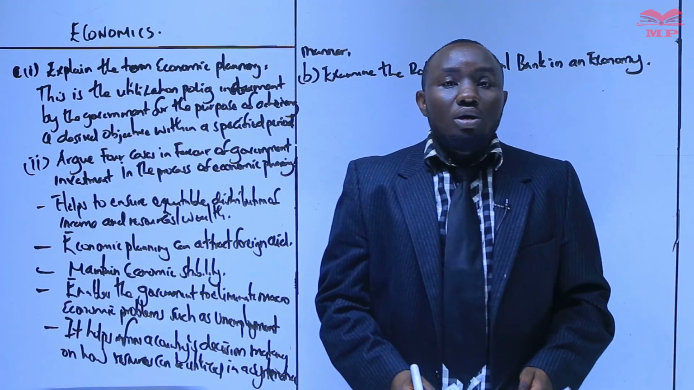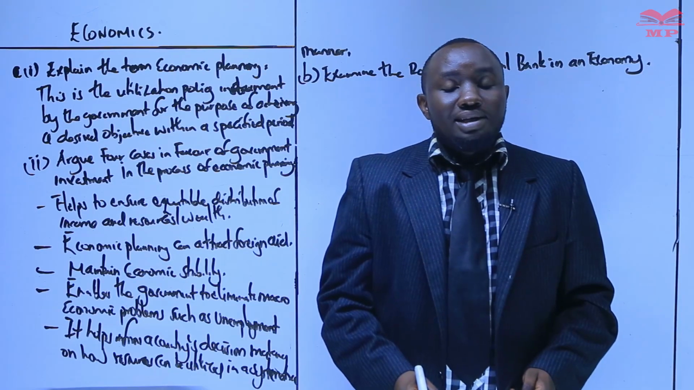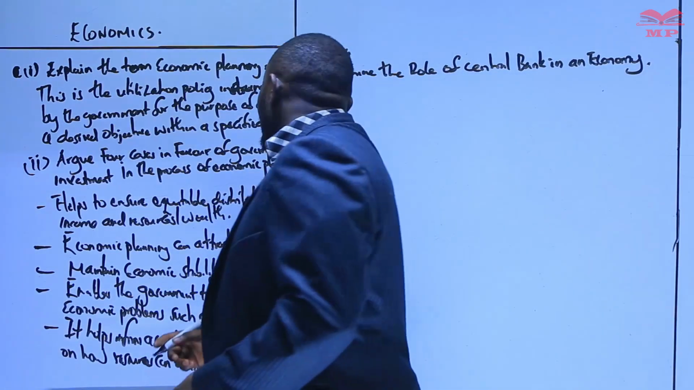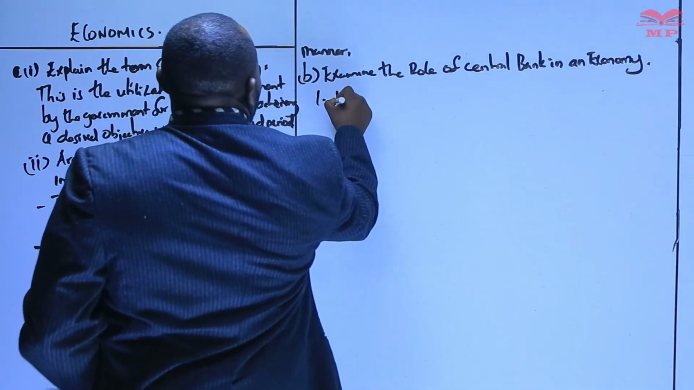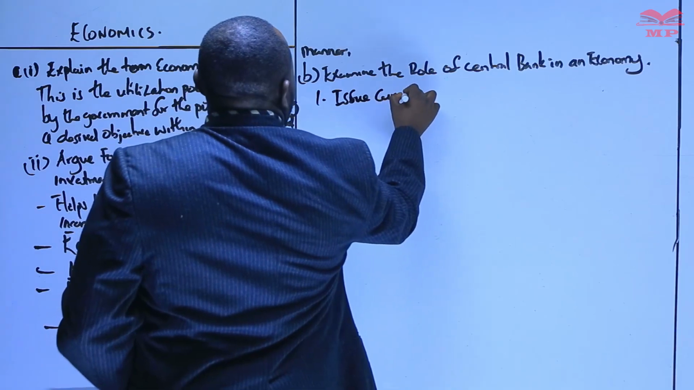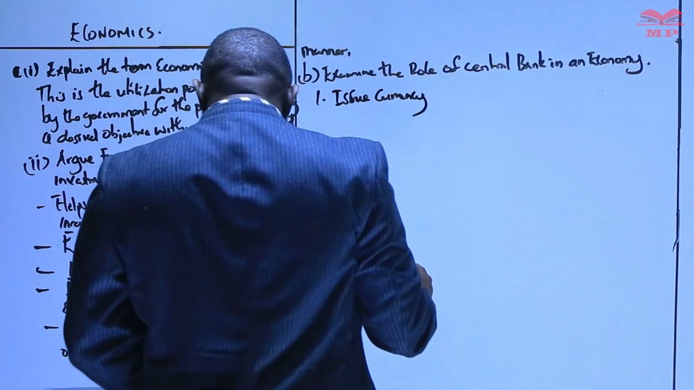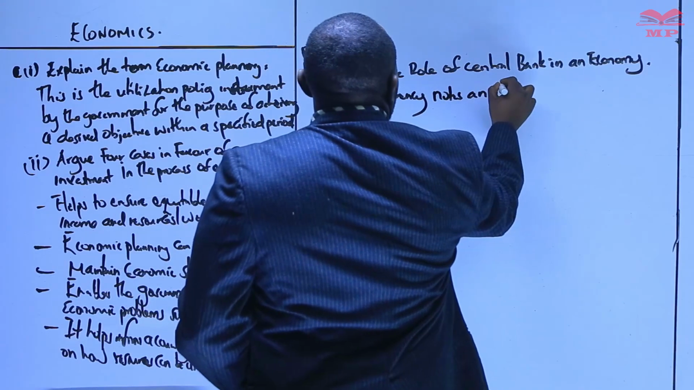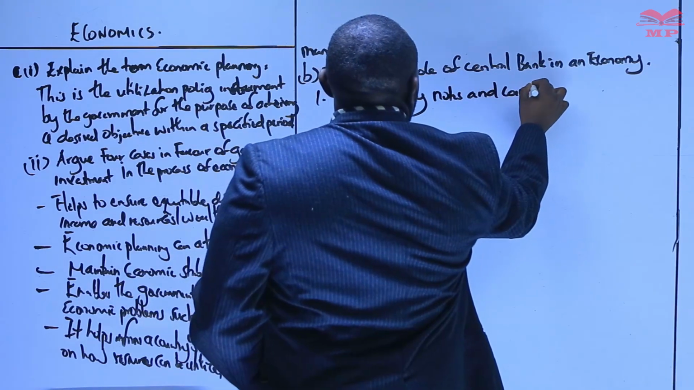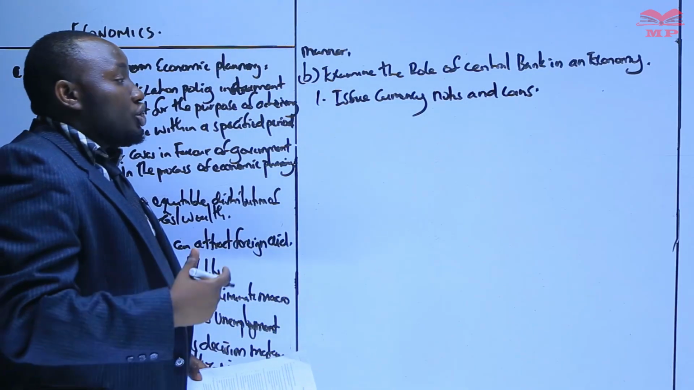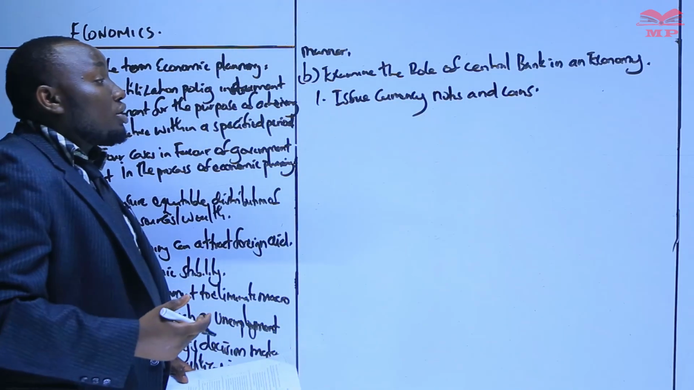So when you ask the role, one of the unique roles is that it issues currency notes and coins. That is the first role. Issue currency notes and coins.